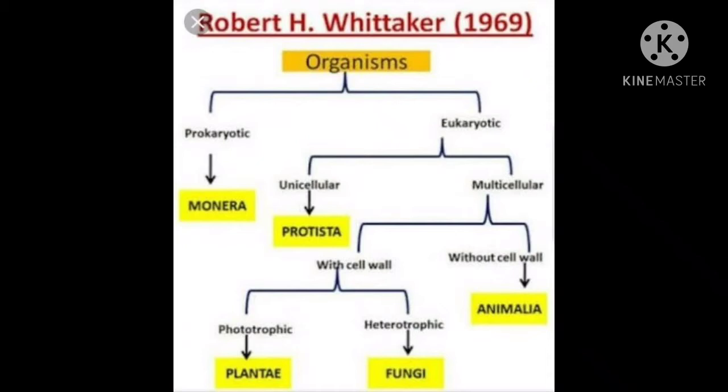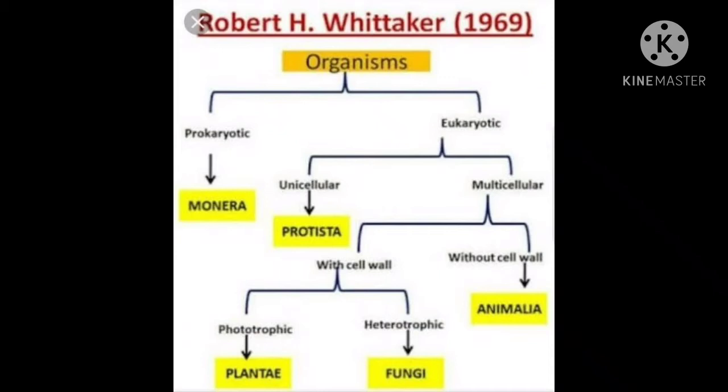Now if we see the classification of organisms that was given by Robert H. Whittaker in the year 1969. So basically organisms are classified on 2 bases, that is prokaryotic organisms and eukaryotic organisms. So in my live class I gave you detailed explanation about prokaryotes and eukaryotes. What is the basic difference? Eu means true nucleus, with the nuclear envelope present around the organelles. So that eukaryote is again divided into 2 types, based on the cell: unicellular and multicellular.